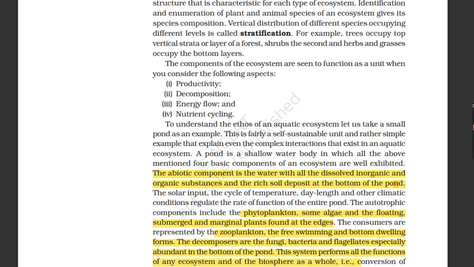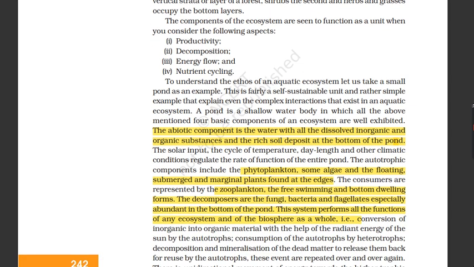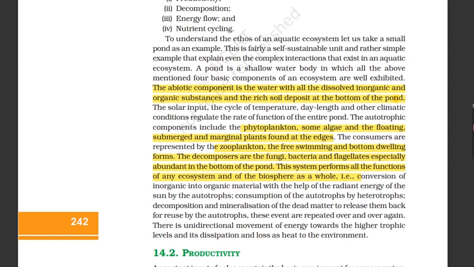The abiotic component is the water with all the dissolved inorganic and organic substances and the rich soil deposit at the bottom of the pond. The solar input, the cycle of temperature, day length, and other climatic conditions regulate the rate of function of the entire pond. The autotrophic components include the phytoplankton, some algae, and the floating, submerged, and marginal plants found at the edges. The consumers are represented by the zooplankton, the free-swimming and bottom-dwelling forms.